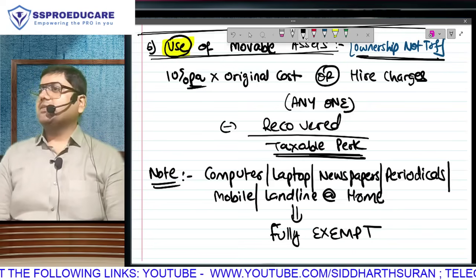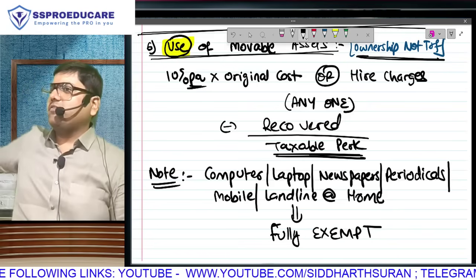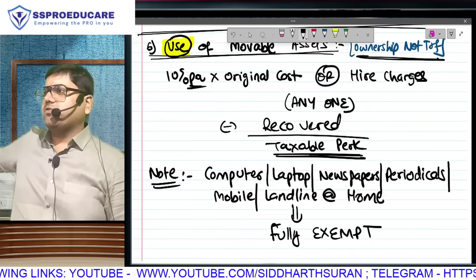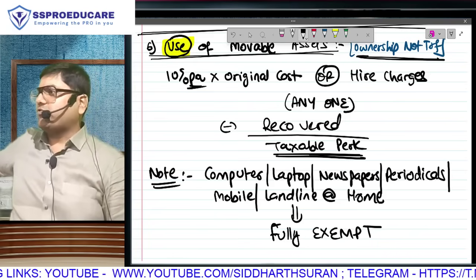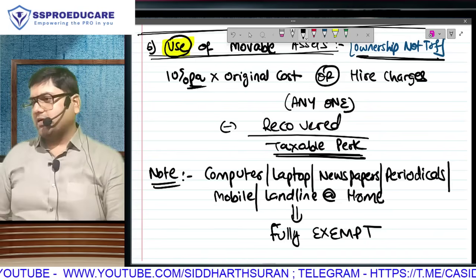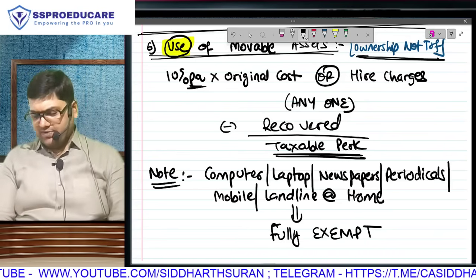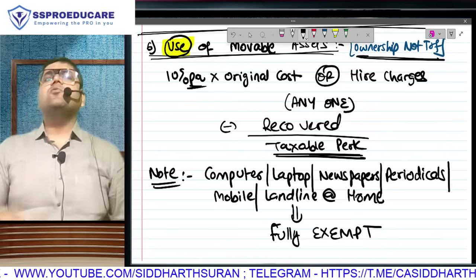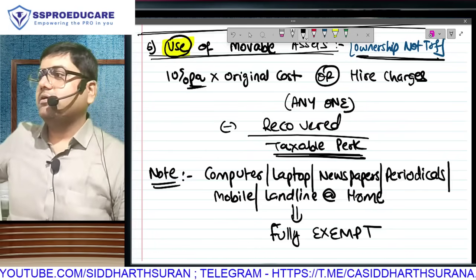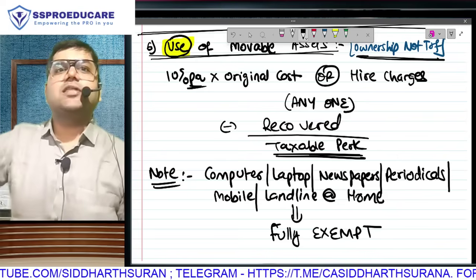Listen, why are these things fully exempt? Is your boss giving you all this for using? Are you getting free usage of computer, laptop, free usage of mobile, free newspapers at home, free periodicals, magazines, etc.? Why are they exempt? Now you tell me, you ask this doubt, no? Why have I given you this tax treatment? At least give me the logic.